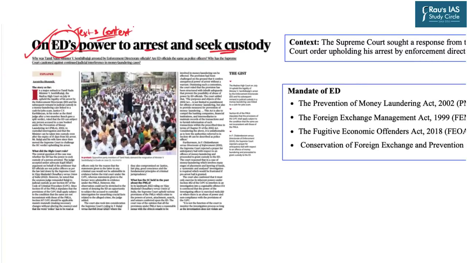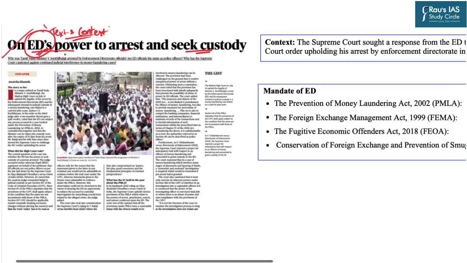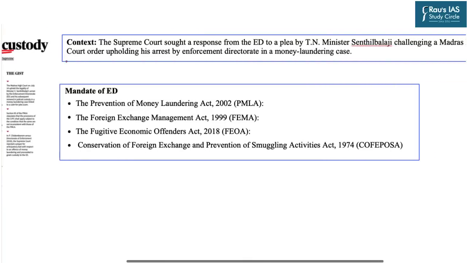the mandate of ED. We all know that ED stands for Enforcement Directorate. So from the examination perspective, we should be aware of what its mandate is, under which acts or laws it derives its power, what are the challenges faced by the Enforcement Directorate as an investigating body, as well as the way ahead or suggestions which can be written in the answer. So first we should look at the important acts which are the mandate of ED. First is the Prevention of Money Laundering Act 2002, PMLA, which basically deals with the cases of money laundering, and ED has the power in it.